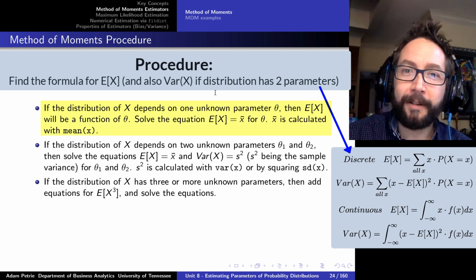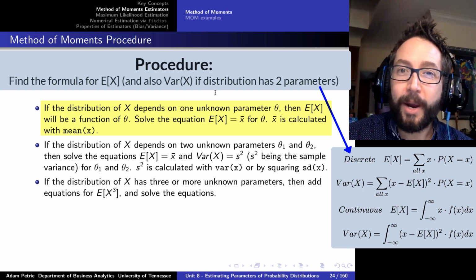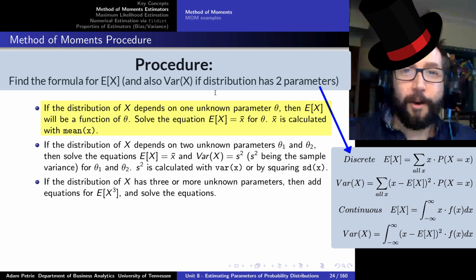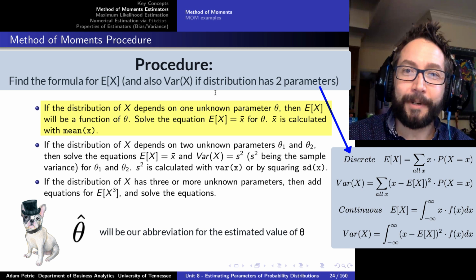We'll take that formula, set it equal to x bar, and then do a bit of algebra. We'll solve that equation for our unknown parameter. We'll put a little hat over theta to denote that it's our estimated value of that parameter.